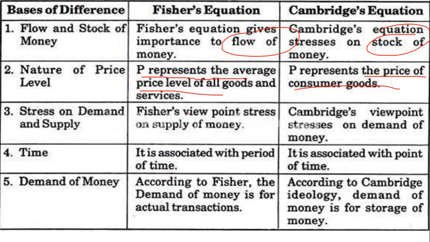Fisher's viewpoint stresses supply of money, Cambridge viewpoint stresses demand for money. Fisher equation is associated with period of time, Cambridge equation is associated with point of time. According to Fisher, the demand for money is for actual transactions. According to Cambridge ideology, demand for money is for storage of money.